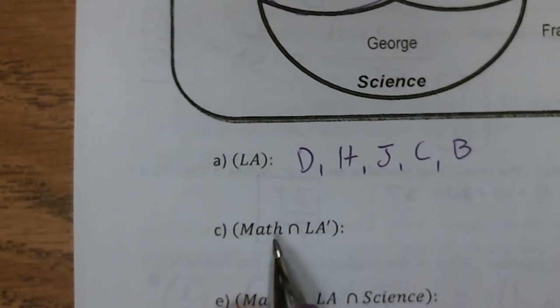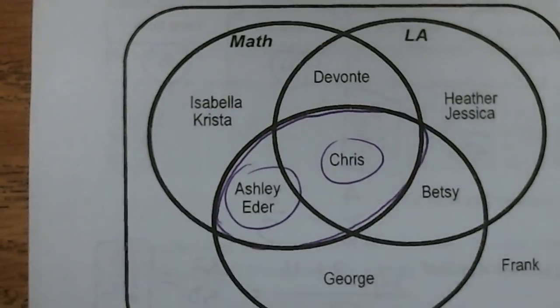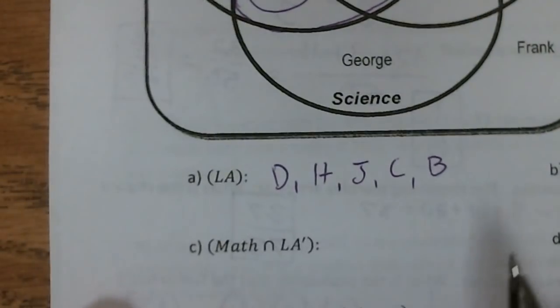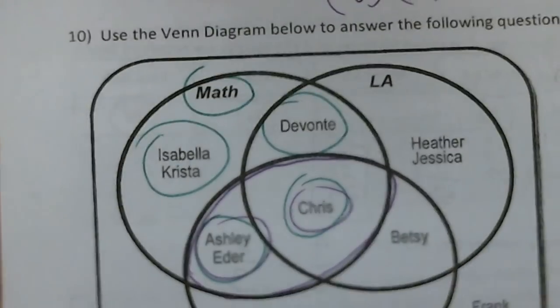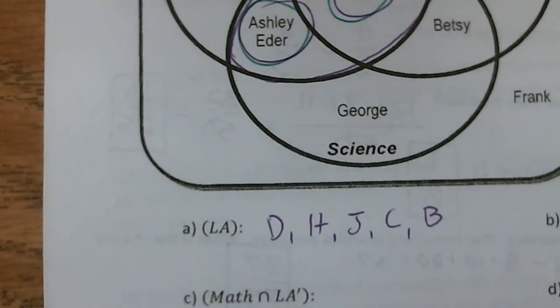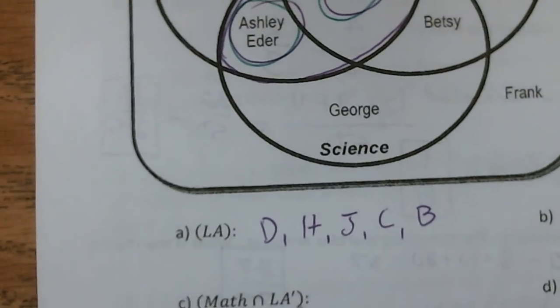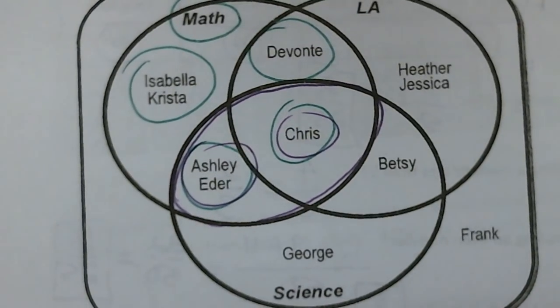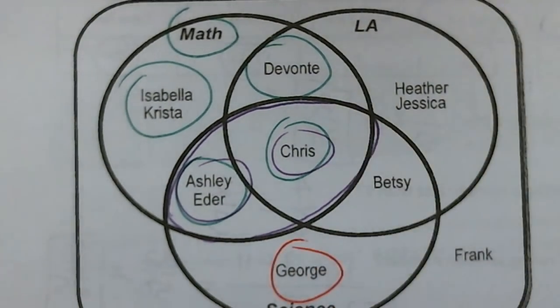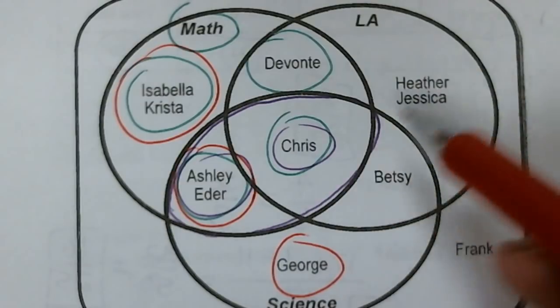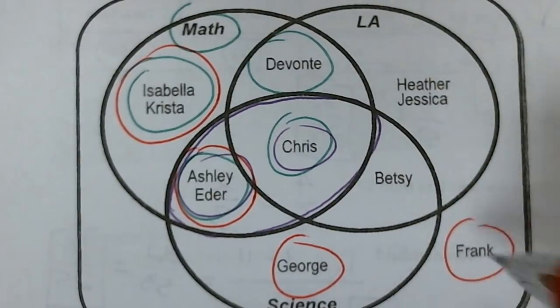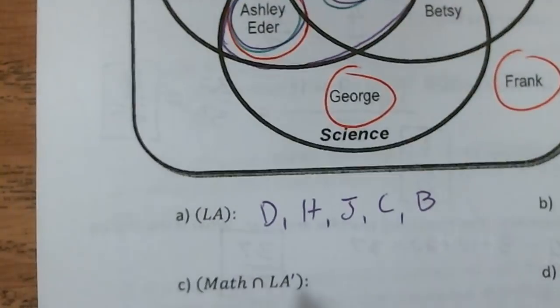Intersection. I want the overlap of math and not LA. I'm going to do these with Christmas colors, green and red. Give me the overlap of math. I'm going to circle everything in math in green. Those are all the maths in green. And then I want not LA. That tick means not. So in red, I'm going to circle everything that's not in LA. George is not in LA. Ashley and Eder, Isabel and Krista are not in LA. Everything else is in LA. Oh, sorry, Frank. Frank's not in LA either. I want the intersection.